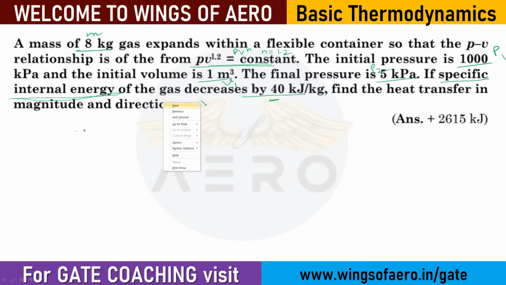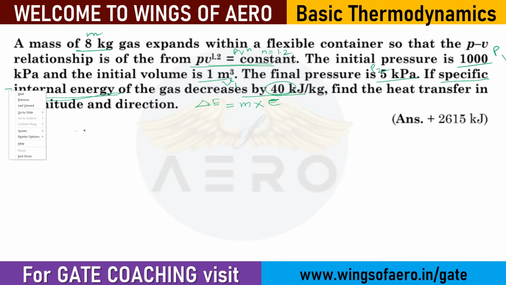If you want to find the change in internal energy, you have to multiply this factor with mass. Specific internal energy is denoted by small e. So mass into e, you will get the actual value. Mass is 8 into 40. Now as it is decreased, you have to give the negative of that: minus of 8 into 40, which is around minus 320 kilojoule.